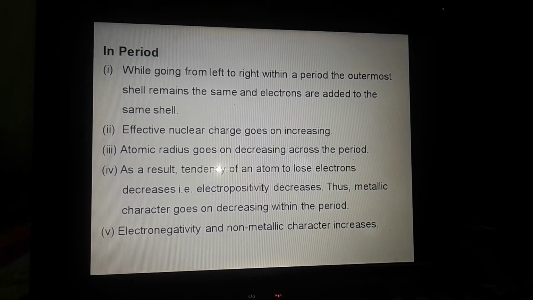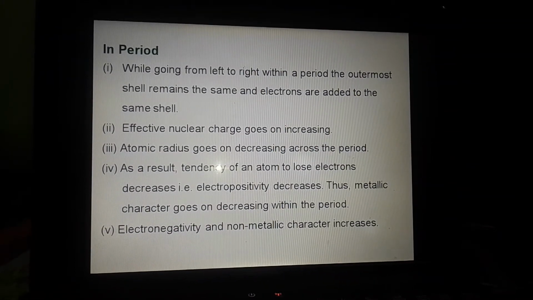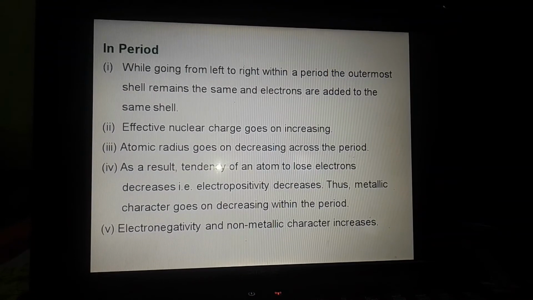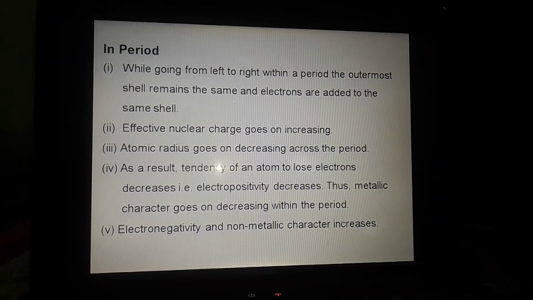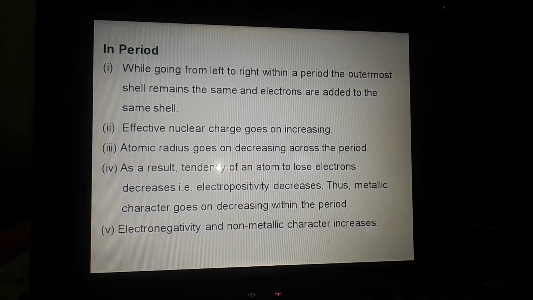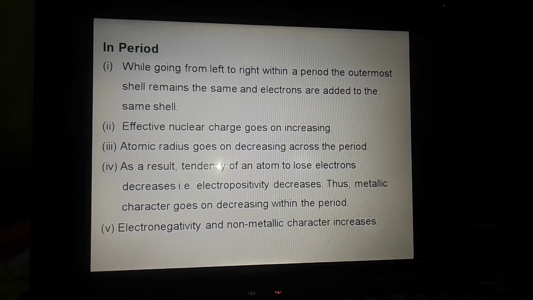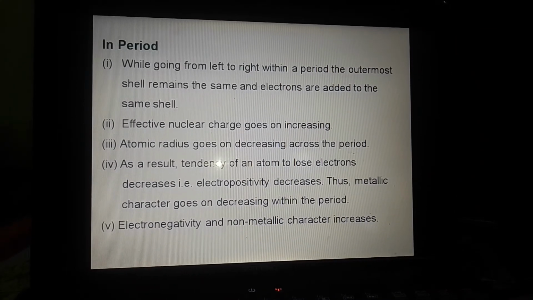As electropositivity decreases, electronegativity increases, because electronegativity is opposite to electropositivity. Metallic character decreases, non-metallic character increases. This is about the period.